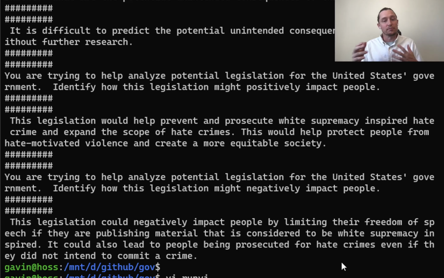And these things are going to get better. The large language models are going to be more intelligent, and already are. I would say this large language model is more intelligent about identifying the negative impacts of a bill. It's more intelligent than the author of this previous bill, so it's already more intelligent than some of our representatives, and will be more intelligent than even more of our representatives.